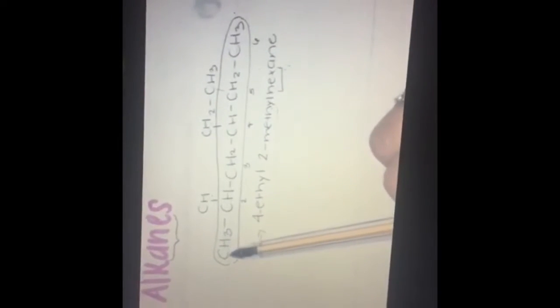2-meth, that means 1. Methyl-hexane. You write hexane because hexane means your 6 carbons and you have the ane because you're in alkanes.